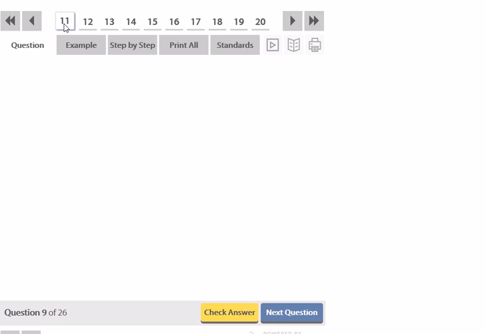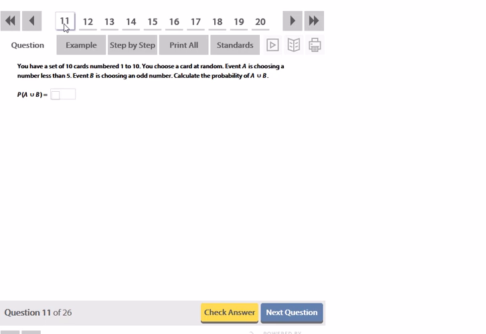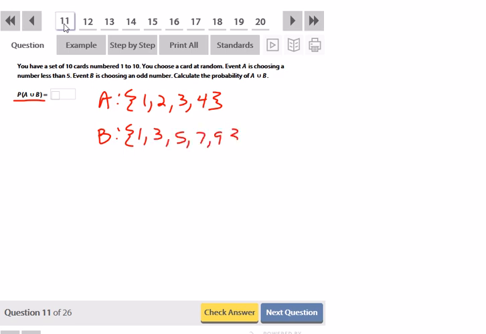You have a set of cards numbered from 1 to 10. They want to know what's the probability of A union B. Okay, so let's see. A is choosing a number less than 5, so that's 1, 2, 3, and 4. B is choosing an odd number from 1 to 10, so that's 1, 3, 5, 7, and 9. So that means A union B would be 1, 2, 3, 4, 5, 7, and 9.